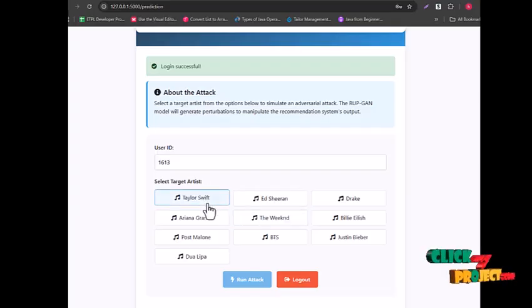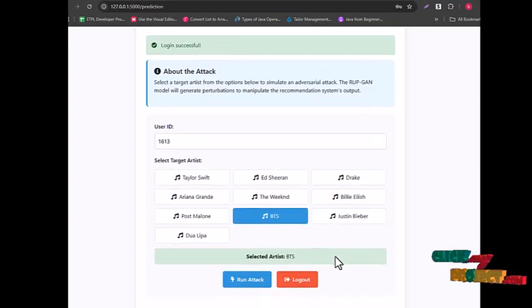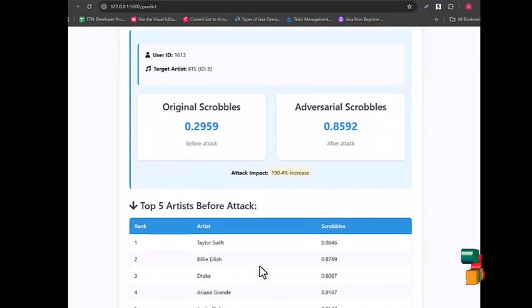Here we are going to select the username. You can give a username, or you can select the target artist which we are going to predict. For example, let me give BTS. You have selected the BTS artist, and we are going to check whether it is promoted or not. Then now you can click run attack, and it will be directed to the result page.